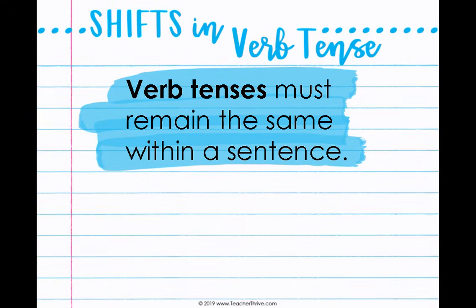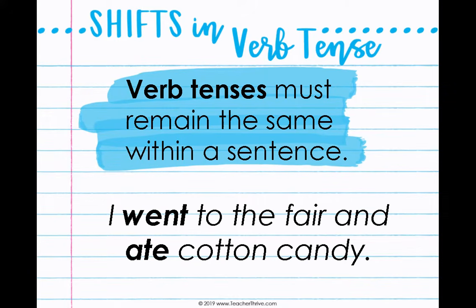So verb tenses must remain the same within a sentence. So for example, if I say the sentence, I went to the county fair and ate cotton candy. Went is our first verb, and it's past tense. Our second verb is ate. It's also in past tense. Both of these events happened in the past.